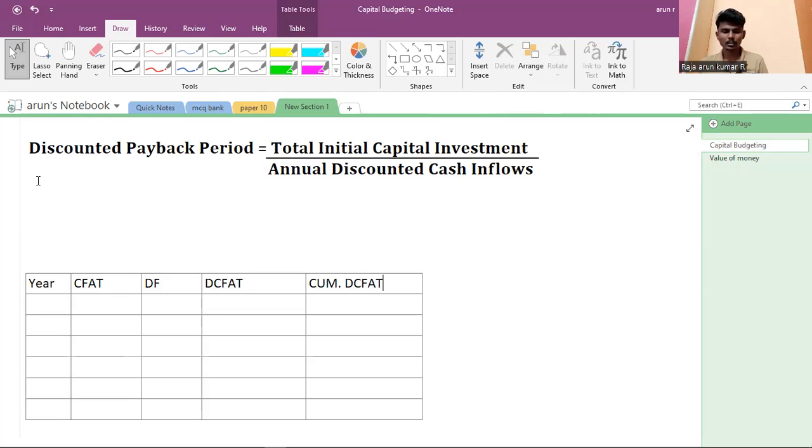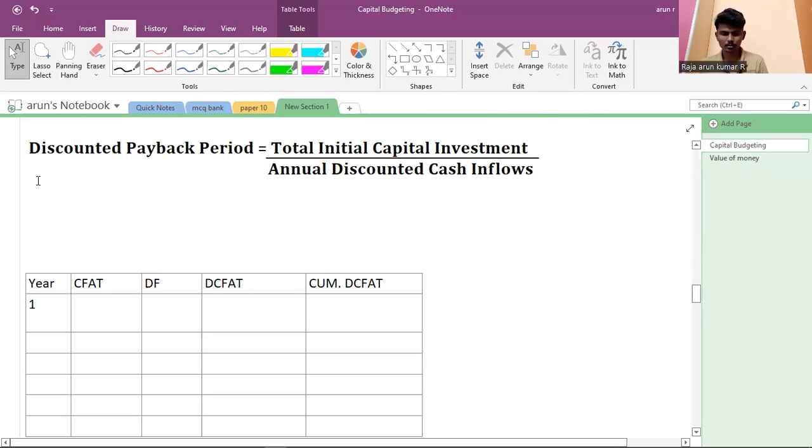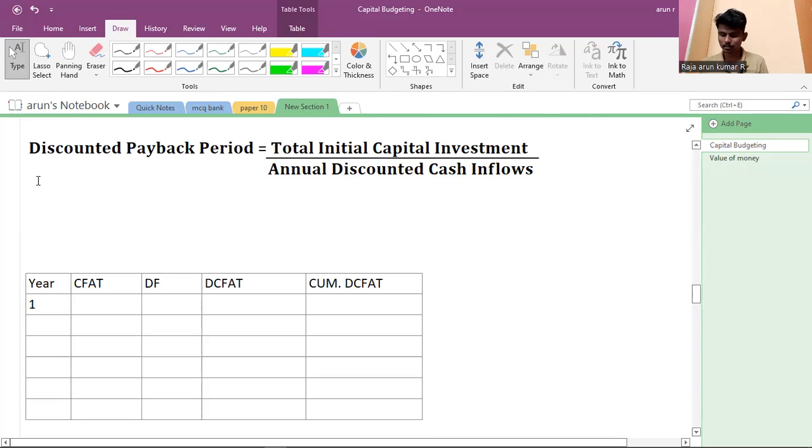This is the heading. First year, second year, third year, fourth year, fifth year, they have given.